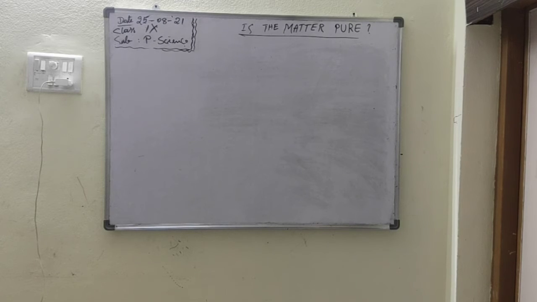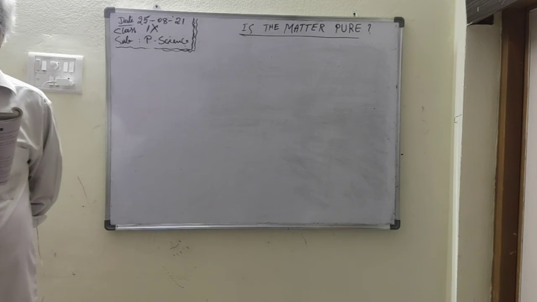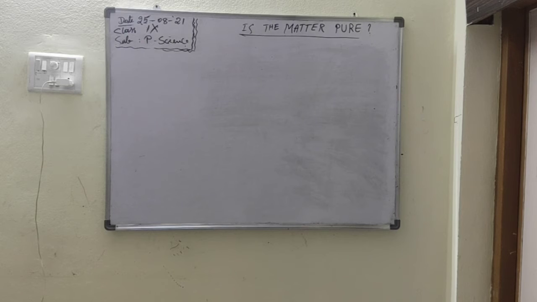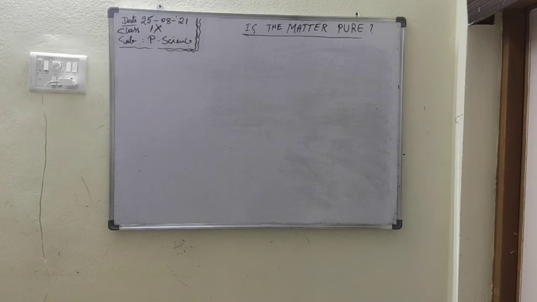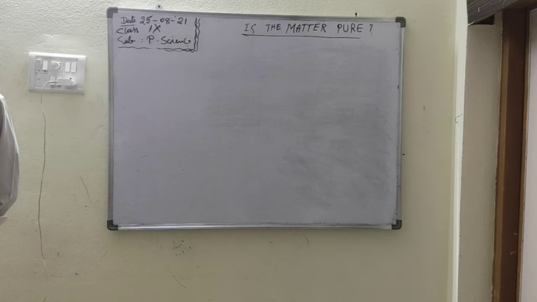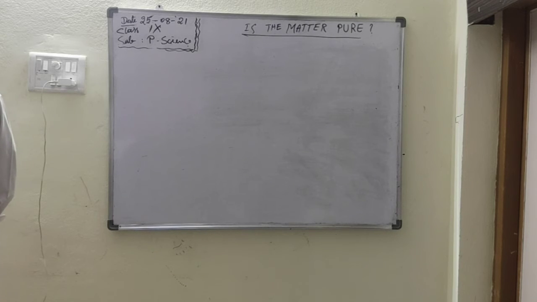Classify the following into elements, compounds and mixtures. Sodium is an element, soil is a mixture, sugar solution is a mixture, silver is an element, calcium carbonate is a compound, tin is an element, silicon is an element, coal is an element, air is a mixture, soap is a compound, methane is a compound, carbon dioxide is a compound, blood is a mixture.